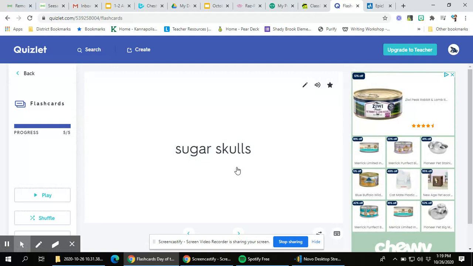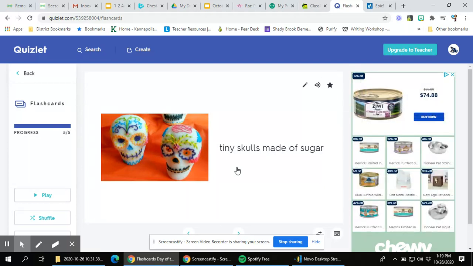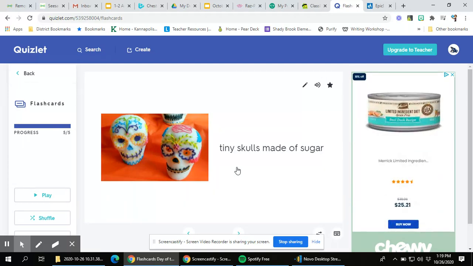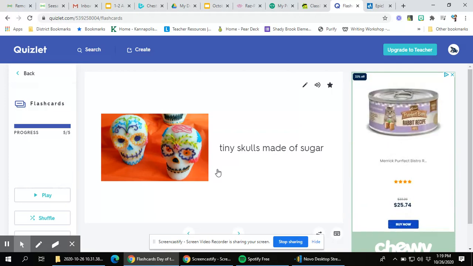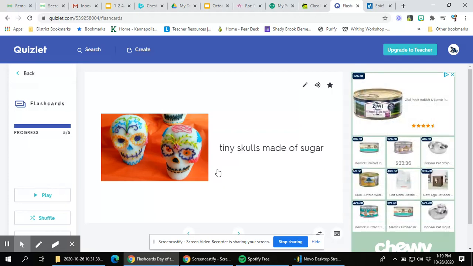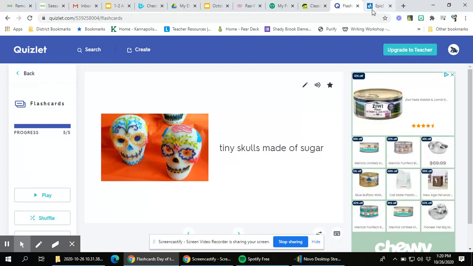And then we have something in the story called sugar skulls. Sugar skulls are tiny little skulls made of sugar. And they look so beautiful, don't they, with all the colors and designs. This looks like it takes a long time. If you've ever had a sugar cube or something like that, that's similar to what the sugar skulls are like. It's just sugar that's hardened into like a candy. So now let's take a look at some of these in our story.